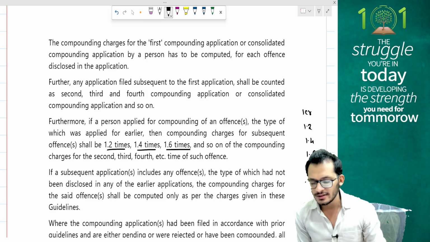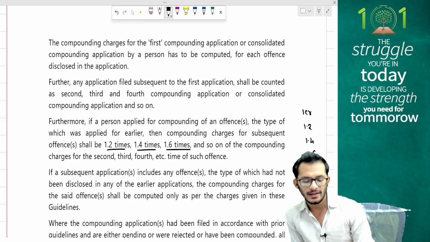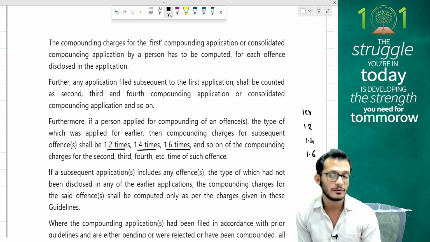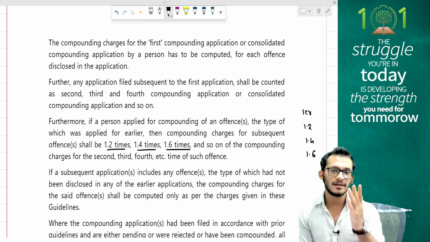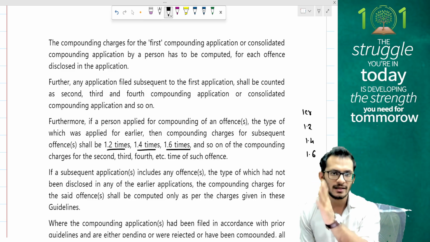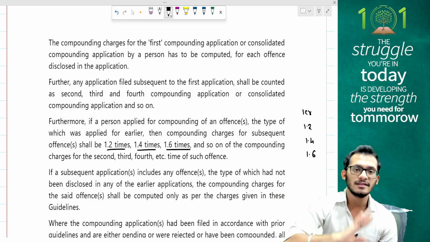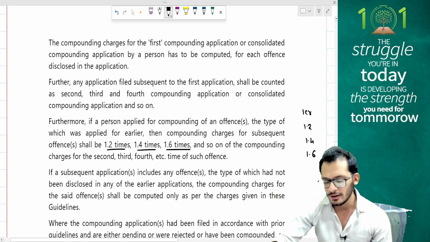If a subsequent application includes any offence, the type of which has not been disclosed in any of the earlier applications, the compounding charges for the said offence will be computed only as per the charges given before. So if it's not the same offence being repeated, then you'll start the process again, which means first time it will be 1 and then 1.2 and so on. It is only for the repeated offence of the same nature that you have this compounding effect.